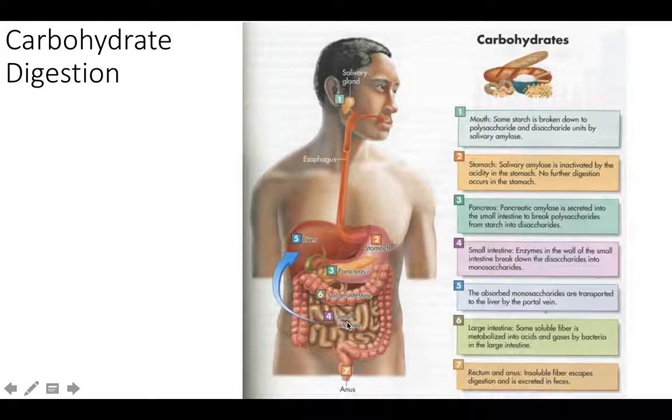Afterwards, while it's still in the small intestine, other enzymes will be released, and they will break the disaccharides into monosaccharides. So now it's just 1 sugar long. Those monosaccharides can be used by the liver and stored in the liver, and the rest of the stuff is basically going to pass out of the body in feces because it cannot be digested. Fibers, for example, will be excreted, and we'll talk about fibers next, which is something we can't digest.